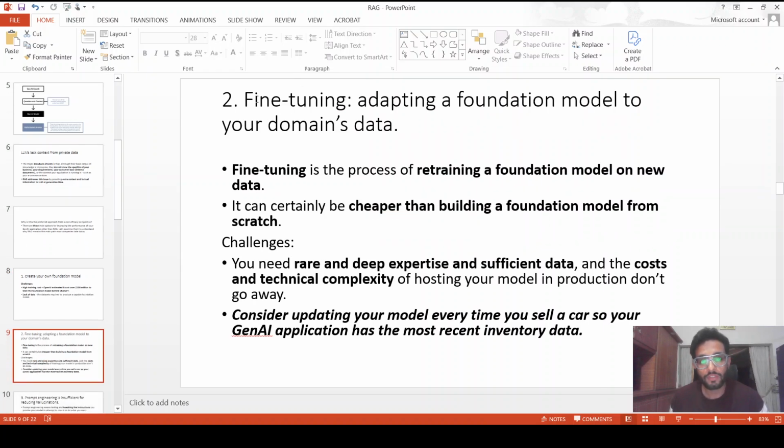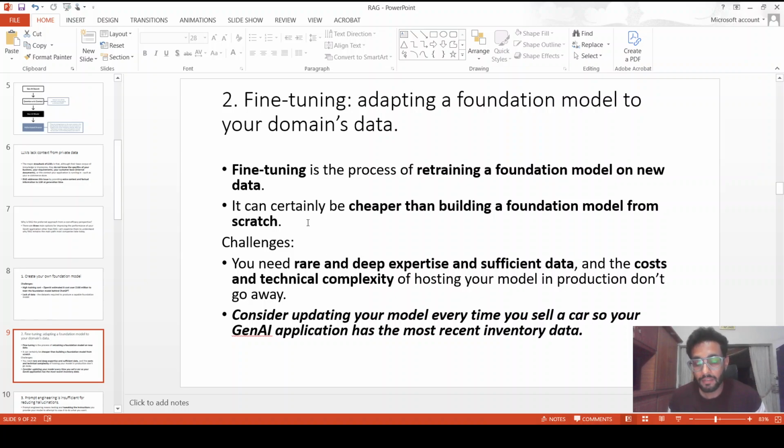The second option, which is a little more viable, is fine tuning. So firstly, we need to understand what fine tuning is. Fine tuning is retraining a foundation model. Let's say I take the weights of Llama, and I fine tune it on my own downstream tasks, let's say medical related question answering. So this is what fine tuning is.